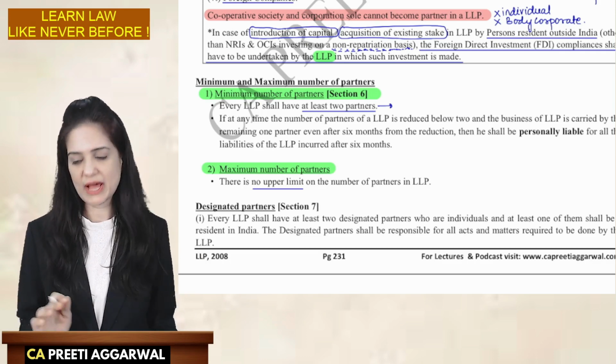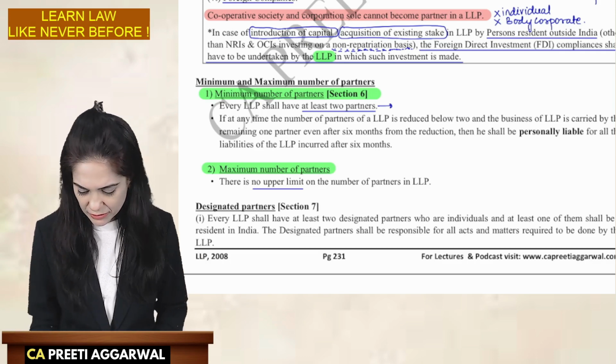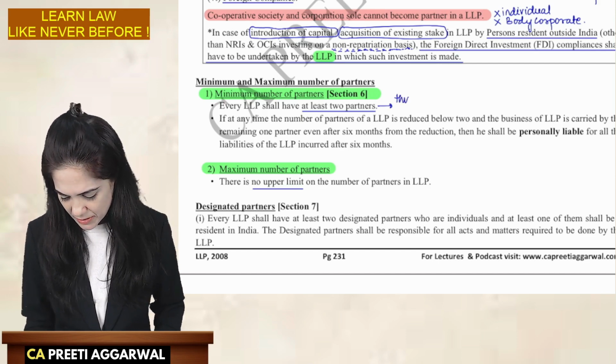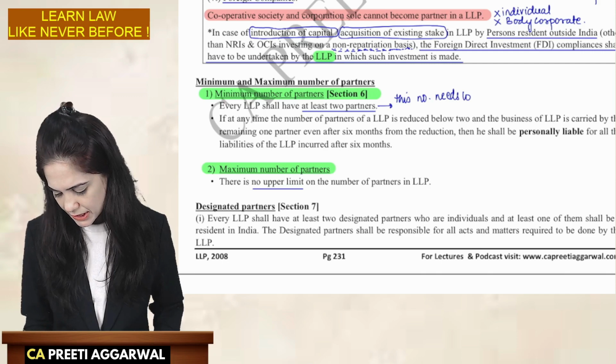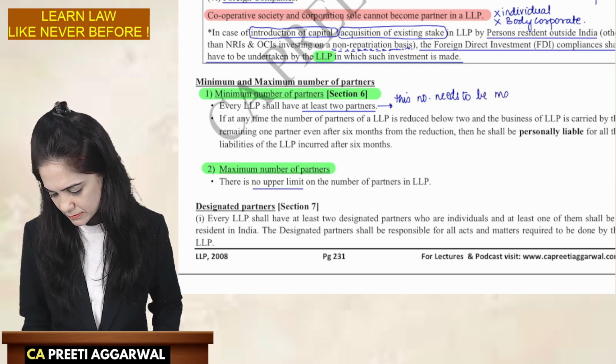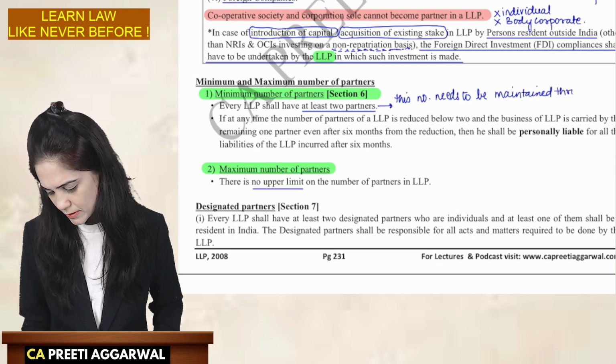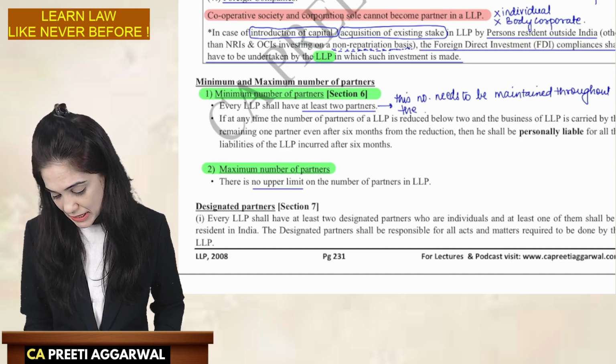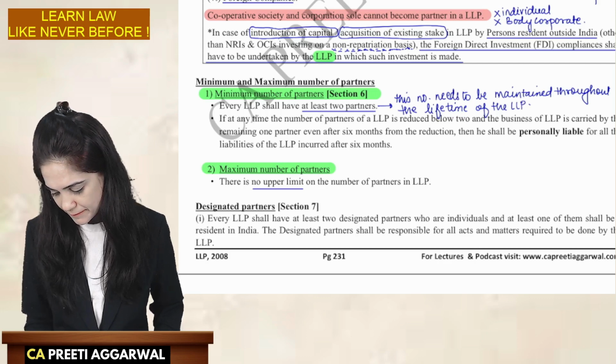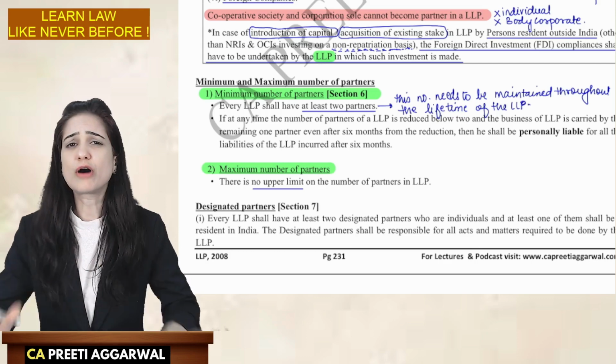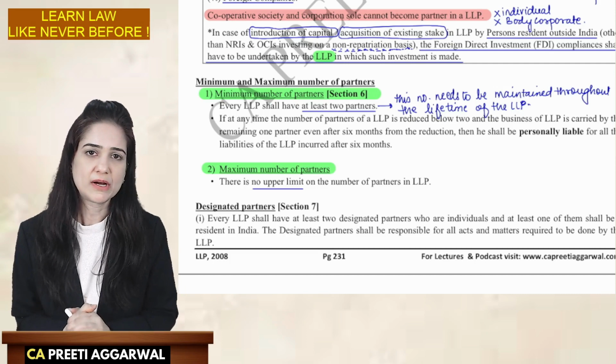So you will have at least 2 partners, and you can write that this minimum number needs to be maintained throughout the lifetime of the LLP.